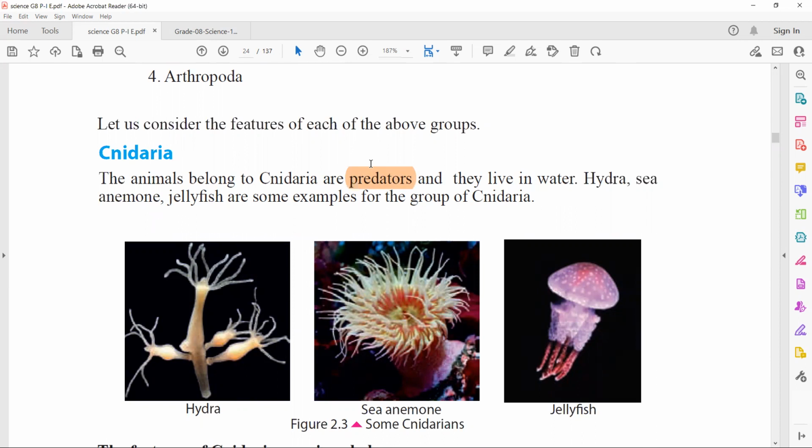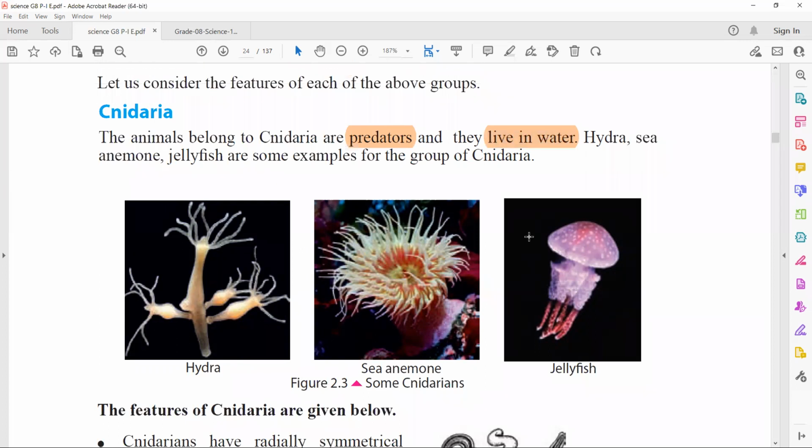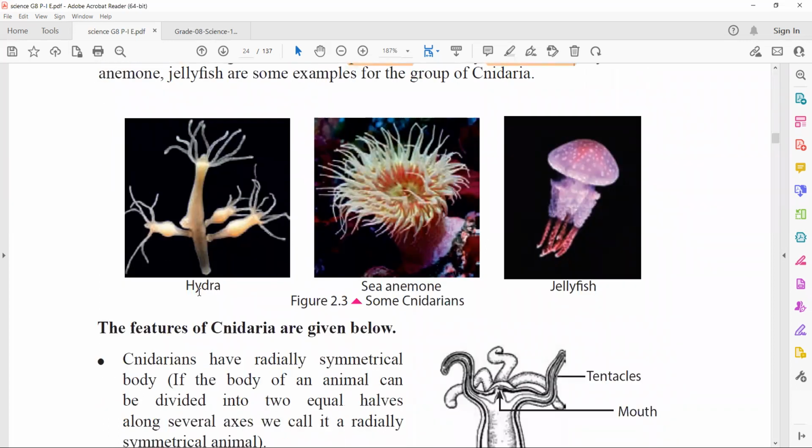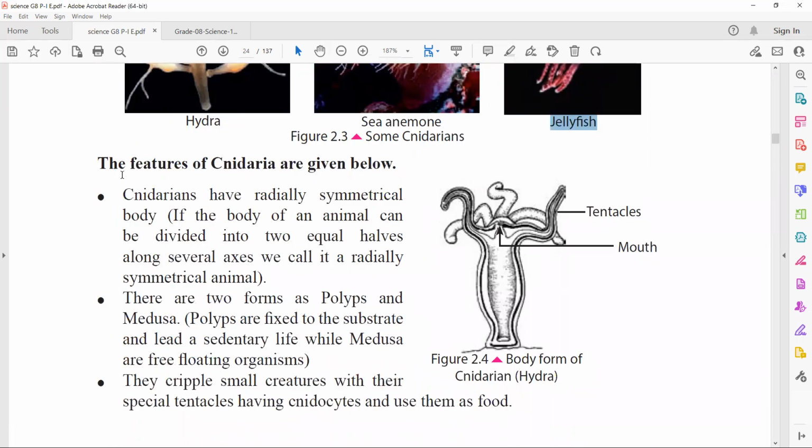Okay, they hunt and kill other animals. Those are called predators. And they live in water. So all Cnidarians live in water. That is also very important. And here you need to know the examples. So I'm just highlighting the important points, right? So Hydra, again, sea anemone, jellyfish. These are the examples for cnidarians. Now, these are the common features.